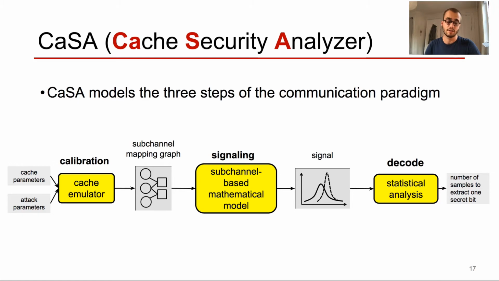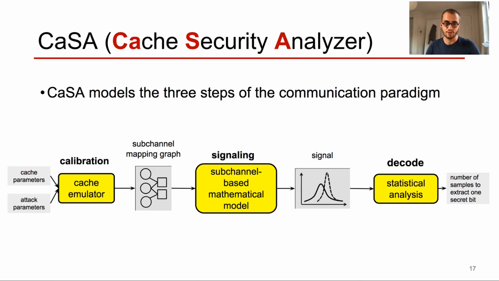Next is the signaling module. The signaling module takes the subchannel mapping graph as an input and outputs the possible statistical distributions of the signal. We use a mathematical model to model the signaling step. In particular, part of the signaling step can be seen as a stochastic process and simulated by a Markov chain.